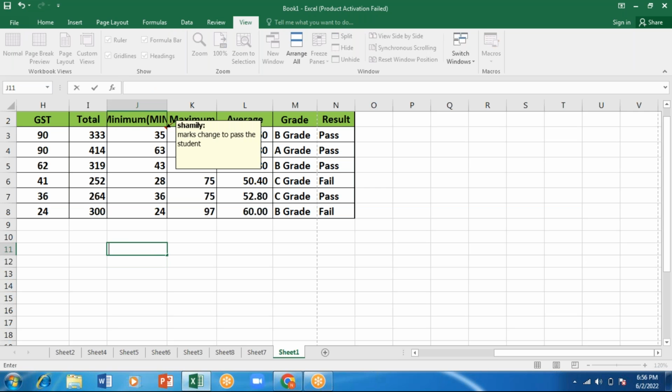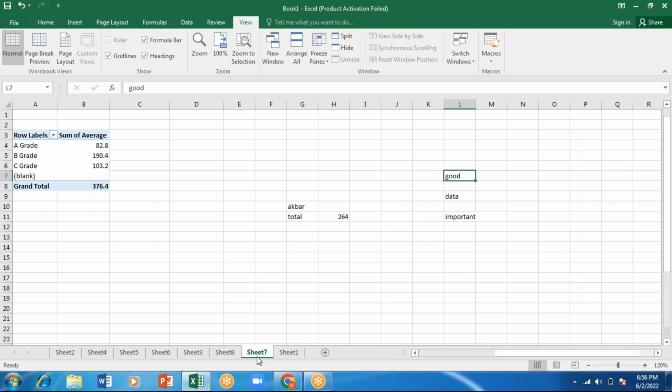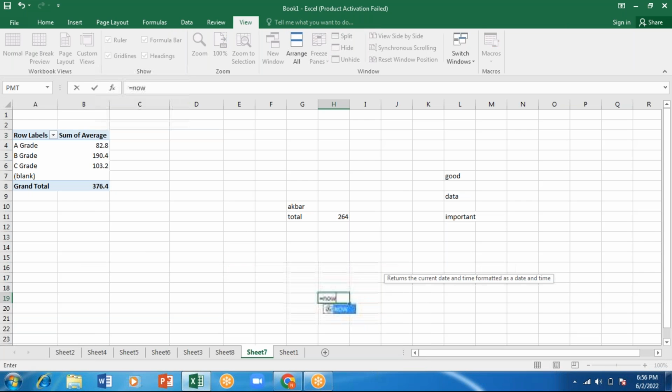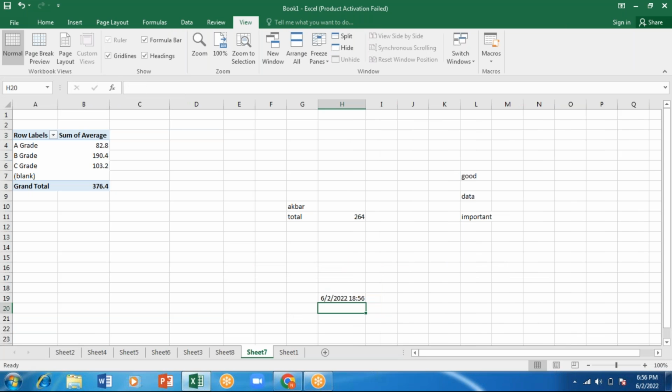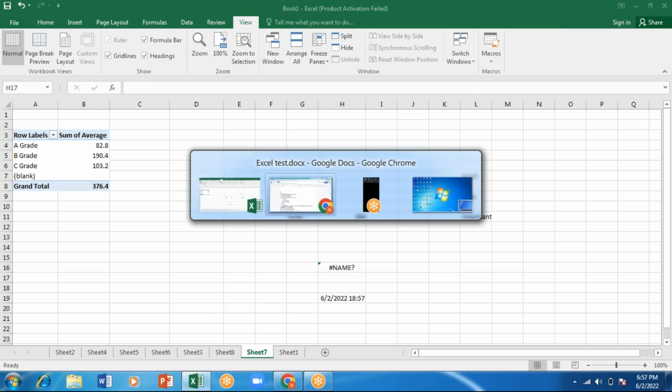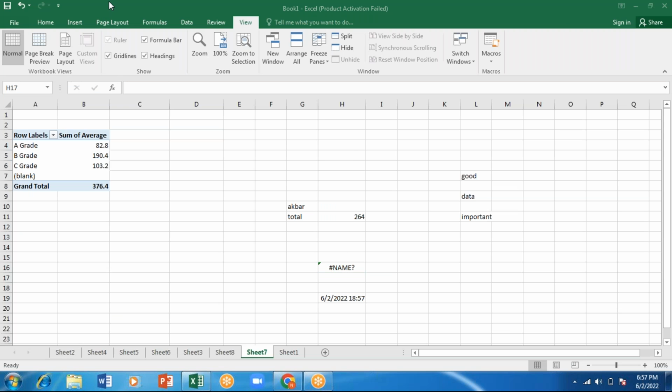If you give equals to NOW, open bracket, close bracket, enter, it will show you the current date and time. If you give equals to and type TODAY, open bracket, close bracket, enter, then it will show you today's date.